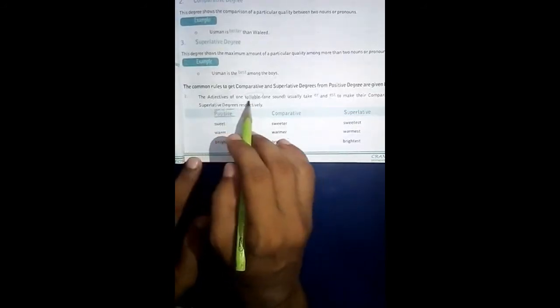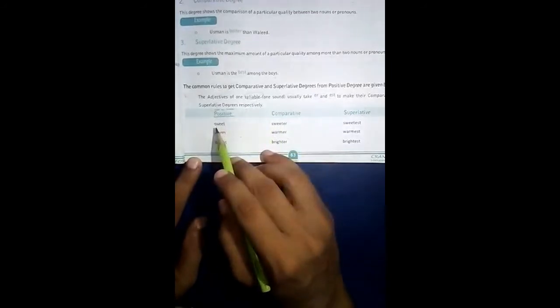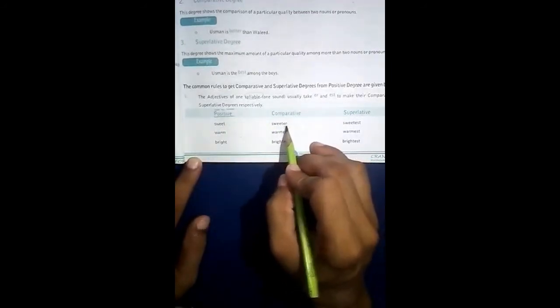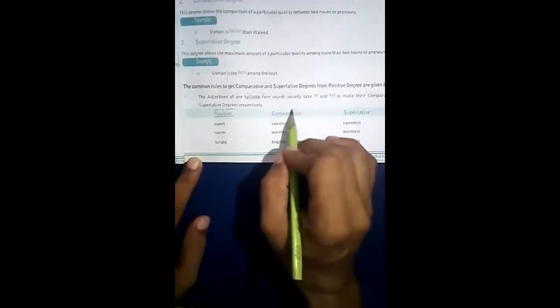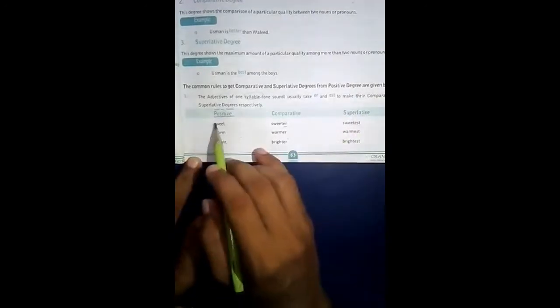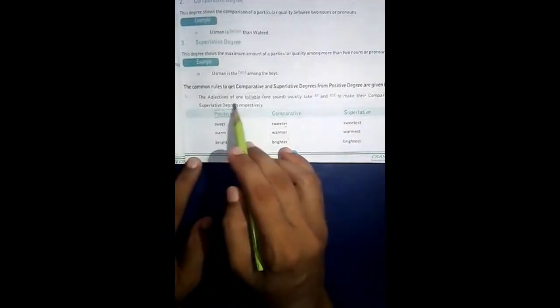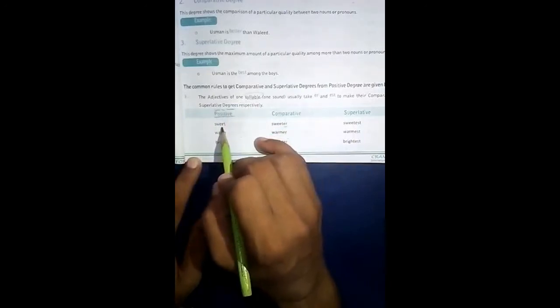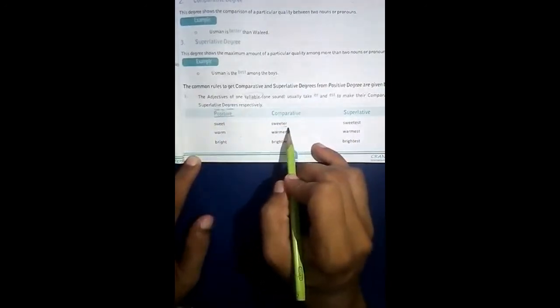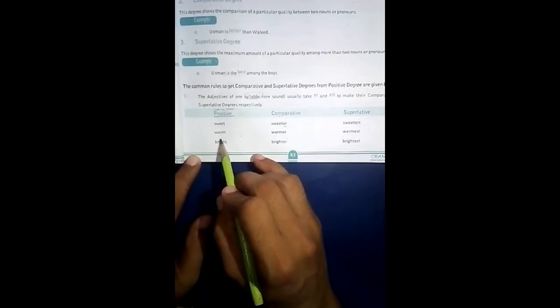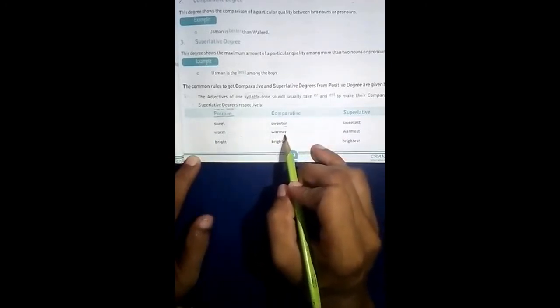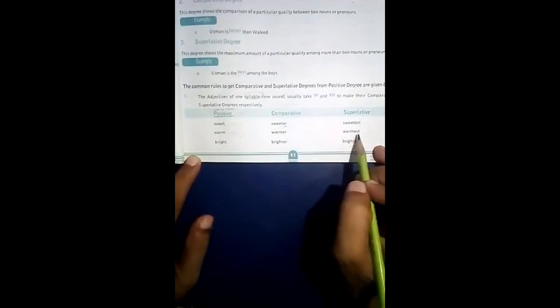So if we have an adjective of one syllable, there we use er to make its comparative and est to make its superlative degree. In this first rule we use er and est to make comparative and superlative degrees if we have one syllable adjectives. Like sweet is a one syllable adjective, we use sweeter, sweetest in superlative. Warm is a one syllable adjective, for comparative we use er, warmer, and for superlative we use warmest.